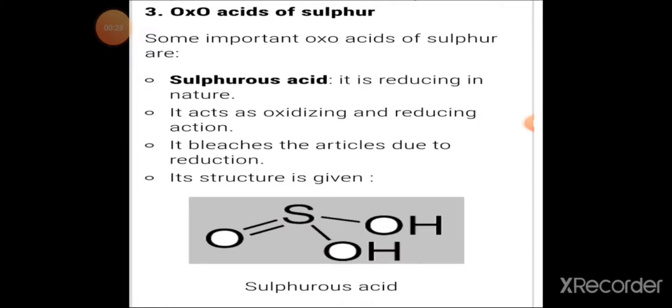Some important oxoacids of sulfur are: first is sulfurous acid. It has a molecular formula H2SO3. Here the oxidation state of sulfur is +4. It is reducing in nature. It has a bleaching property or bleaching action. The structure of sulfurous acid is given here.